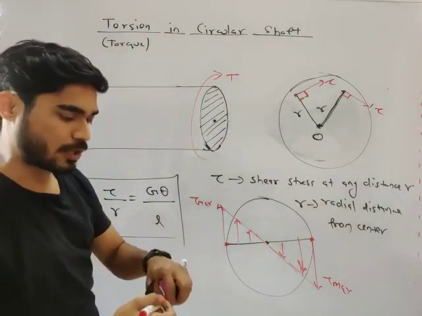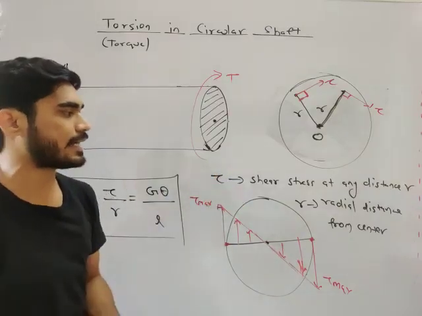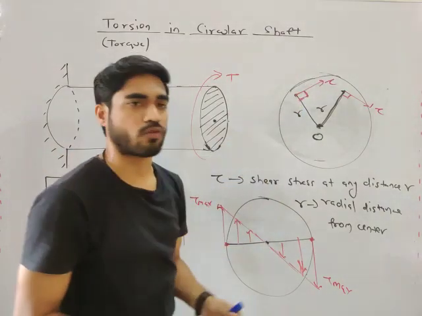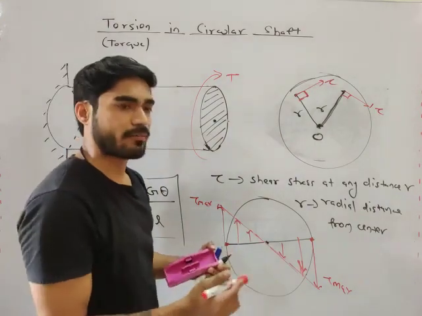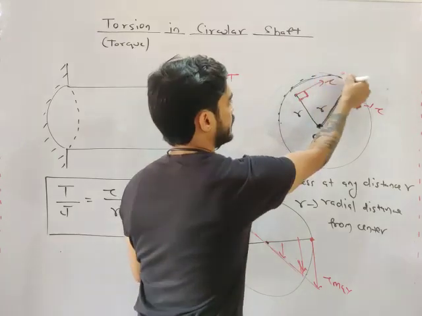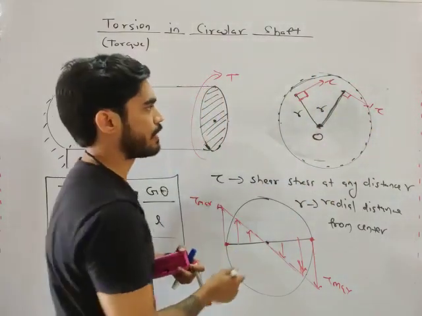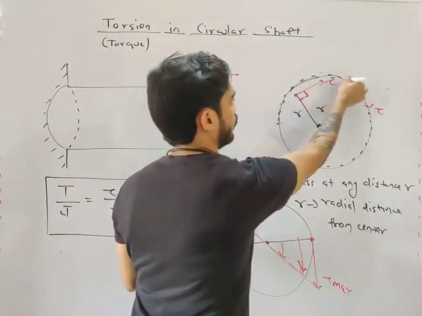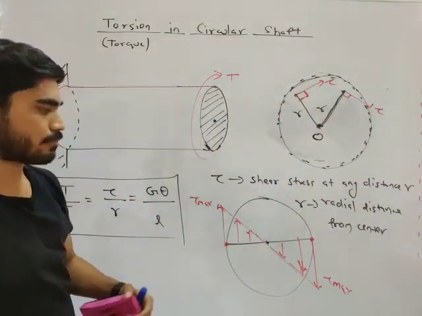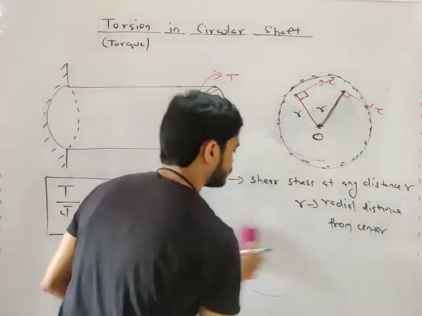Do you understand what is tau and what is R? Tau is the shear stress at any distance R, and R is the radial distance from the center. Where will you get maximum tau? You will get maximum tau at the outer surface, because for the outer surface R will be maximum, my friend. For all these points, R will be maximum and tau will be maximum. Do you understand this? Okay, very good.